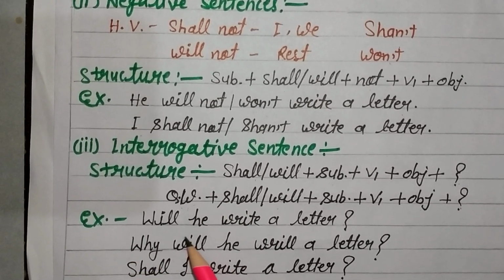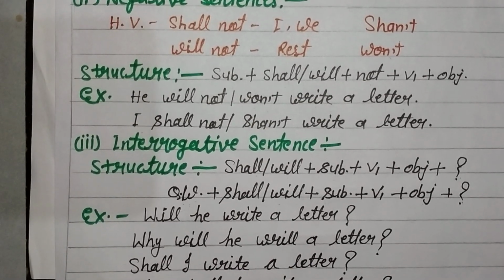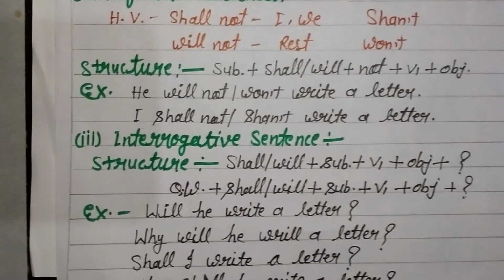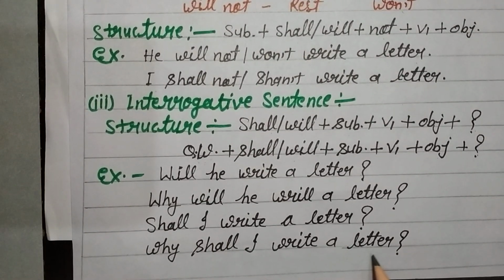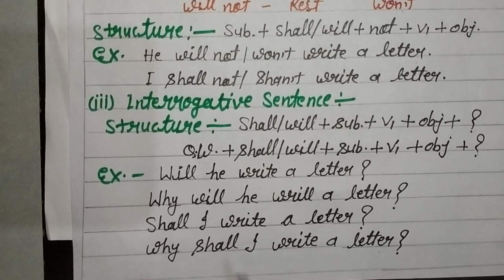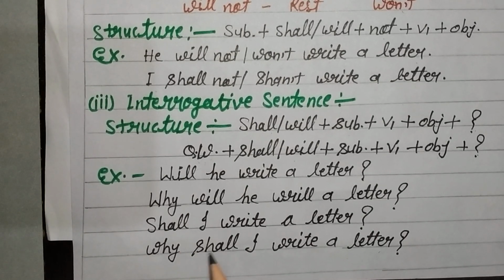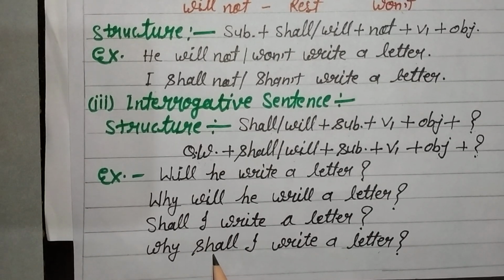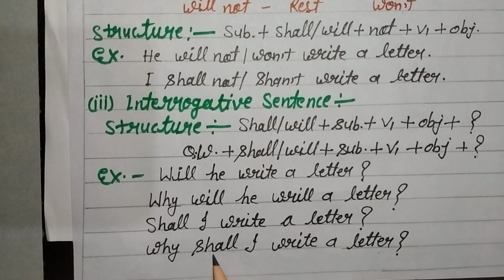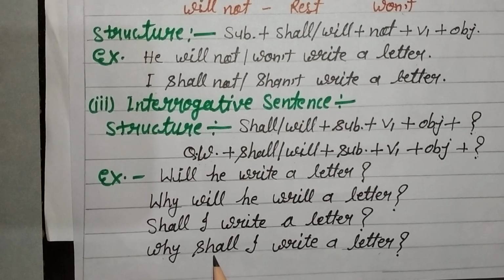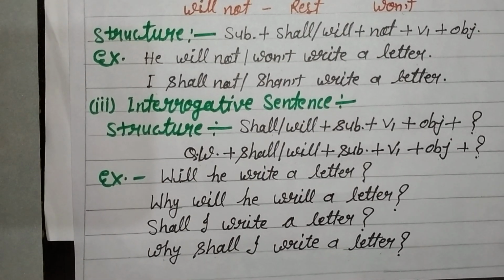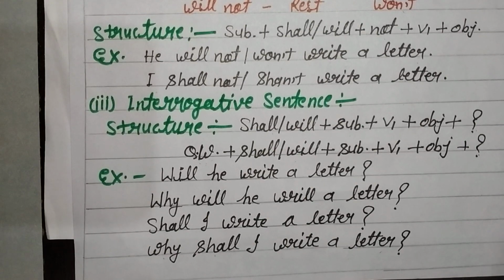Example: will he write a letter? Why will he write a letter? Shall I write a letter? Why shall I write a letter? Okay. After the question word, we use the helping verb of the sentence. According to the sentence, we use the helping verb. Where? After the question word. We always use a helping verb.